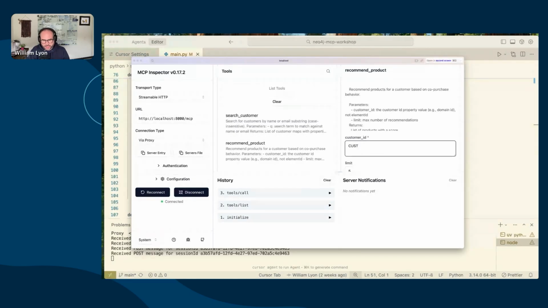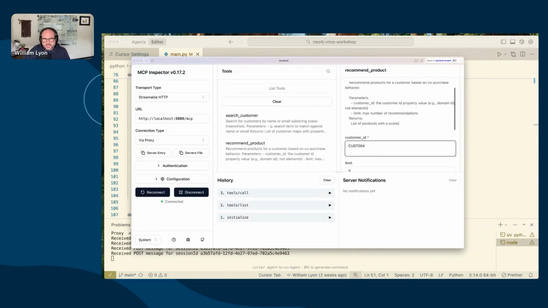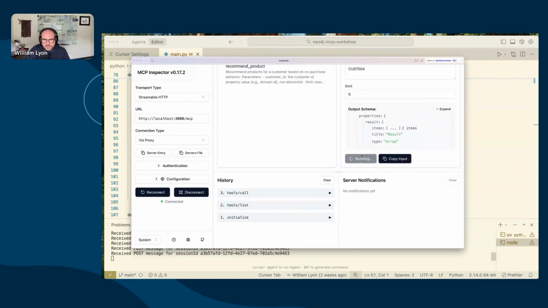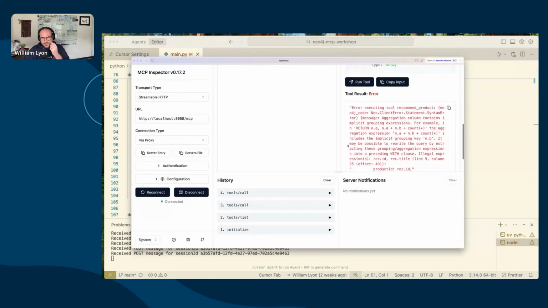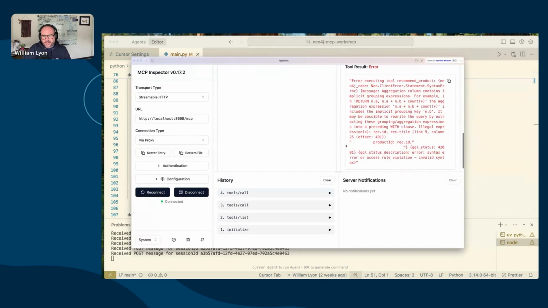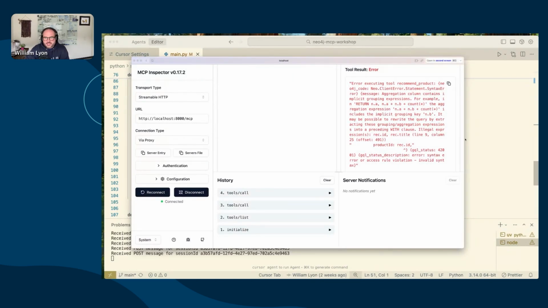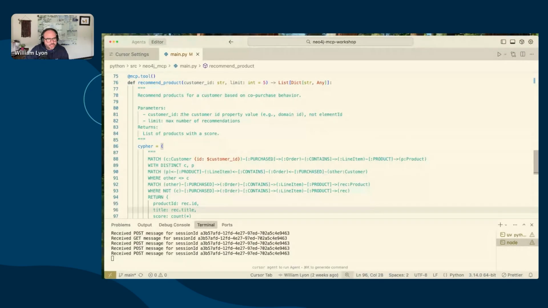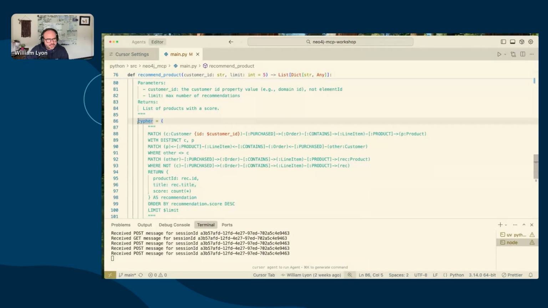Let's check out the recommend product. I happen to remember James's customer ID is customer 004. Let's go ahead and run this tool. Oh, and we get an error. So we have a syntax error in our Cypher statement. So let's jump back to the code here. So this is our problematic Cypher statement.